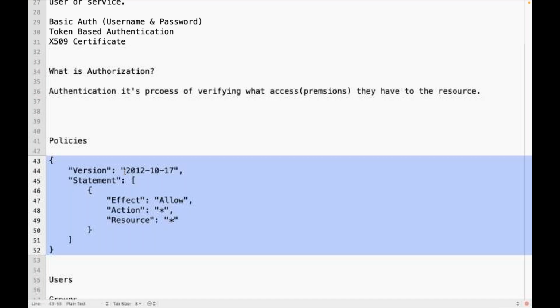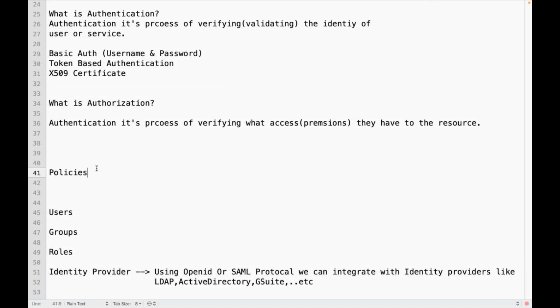So in IAM, we have some concepts, that is policies. Let's understand what a policy is. Policies are nothing but specific permissions to a specific AWS resource. You can grant different permissions to different resources using IAM policies.